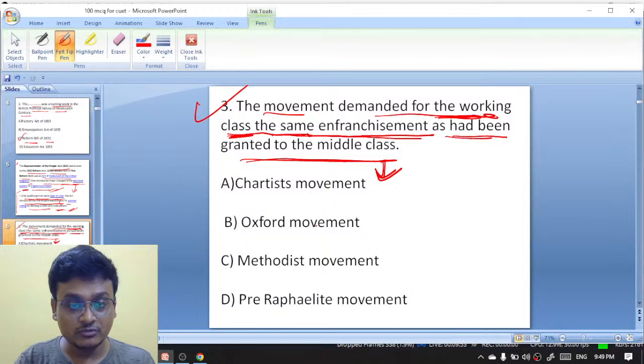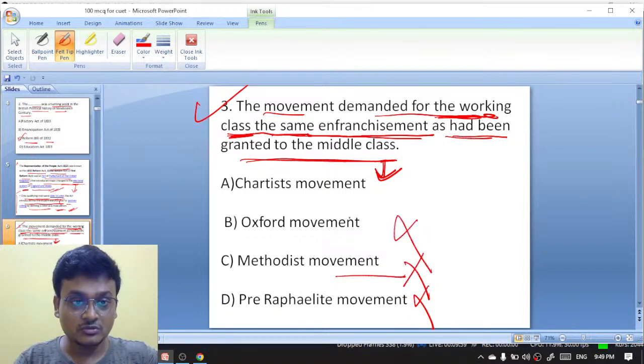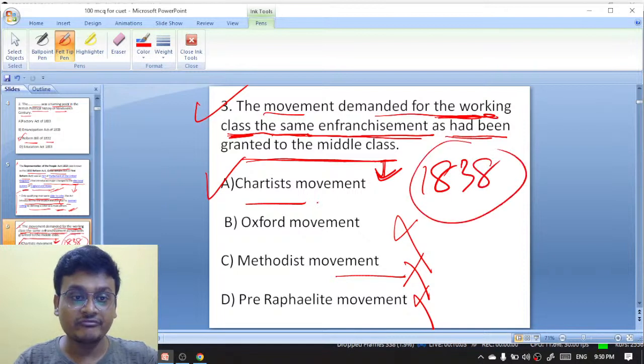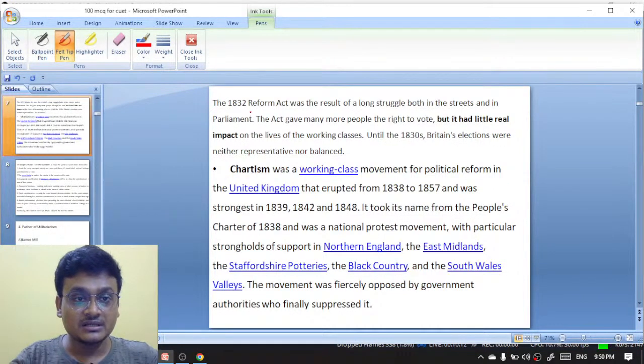The options are Chartist movement, Oxford movement, Methodist movement, and Pre-Raphaelite movement. That is not Methodist movement. That is not Oxford. It is the Chartist movement of 1838. In 1838 the first Chartist movement came, okay? It is about the working class.